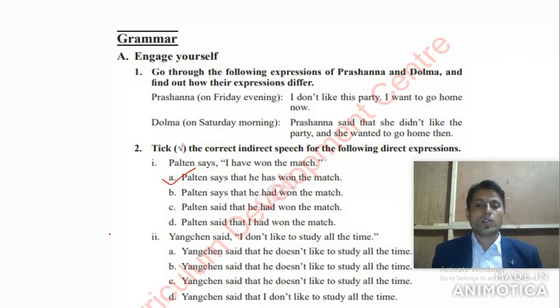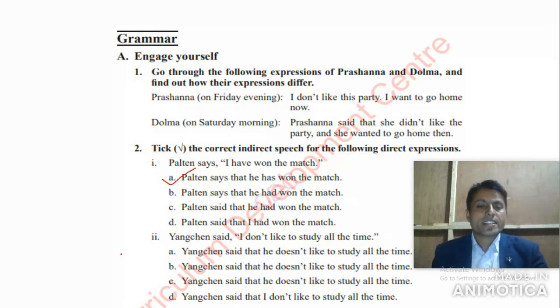Well, now let's go to number two. Look at the question first. Yang said, I don't like to study all the time. Out of these four alternatives, I request you all, my dear students, to read these four alternatives and first think of the answer yourself. What will be the indirect speech from this direct speech: I don't like to study all the time?